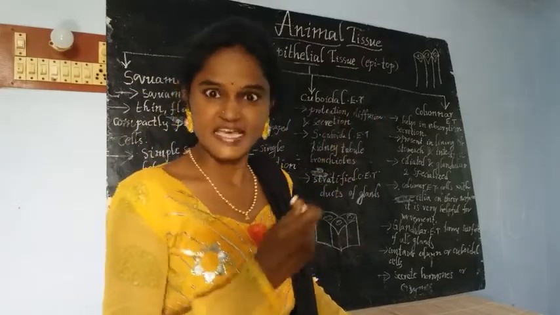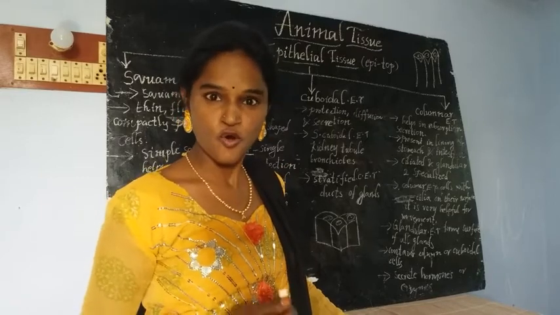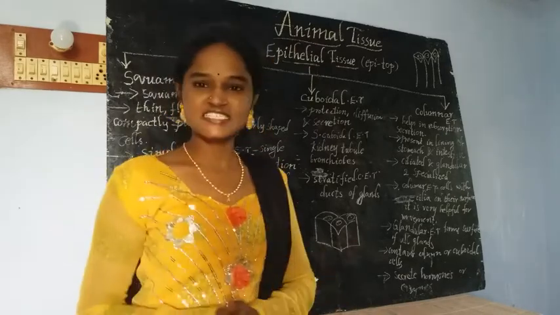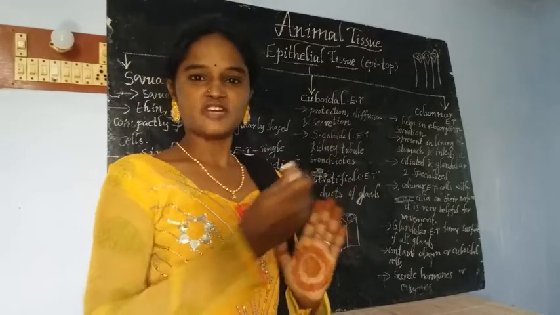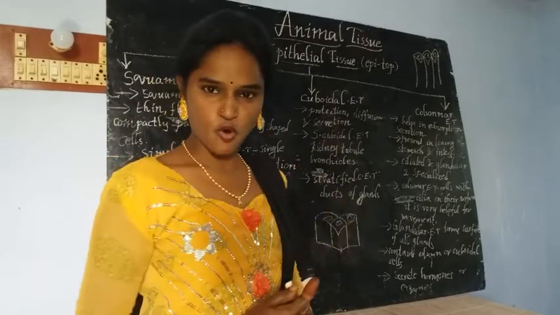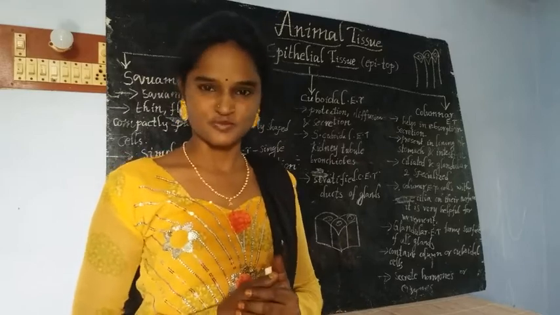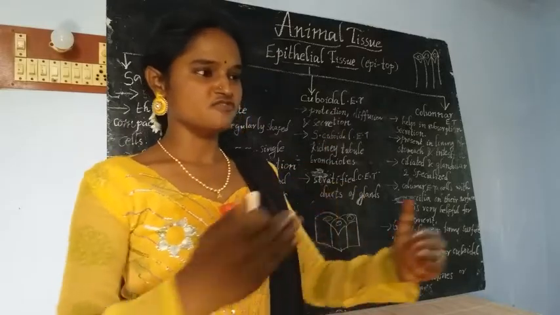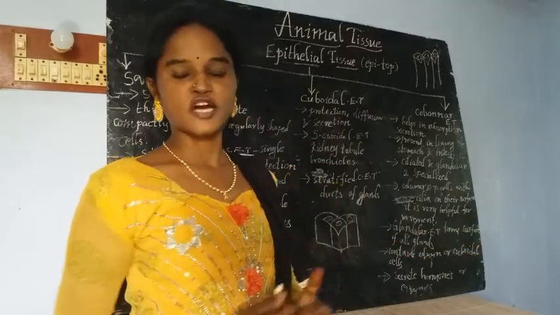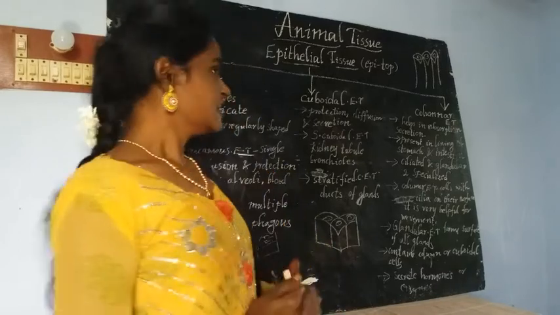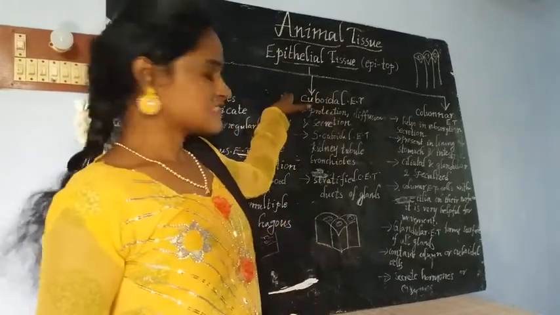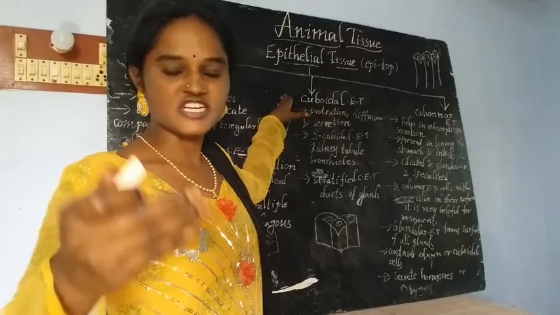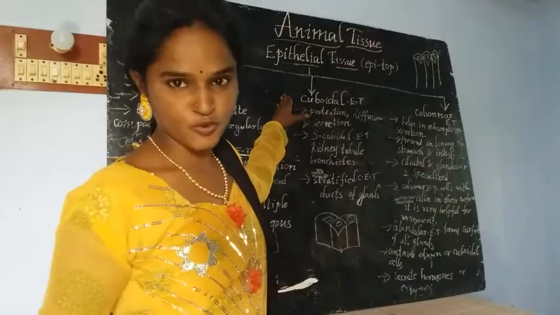Like plants, do animals contain different varieties of tissue or not? About that, we are going to discuss. Previously, we discussed that to perform different functions, an organism's body may contain different varieties of tissue. Yes, it is right. The animal body also contains different varieties of tissue. In this lesson, we are going to discuss those different tissues present in the animal body in order to perform different activities, different life processes.